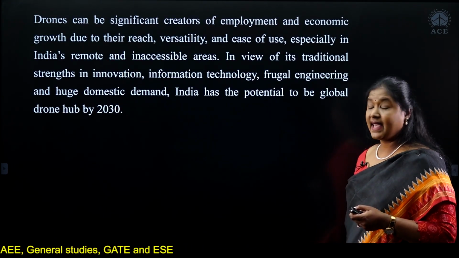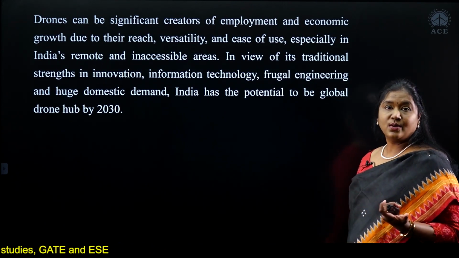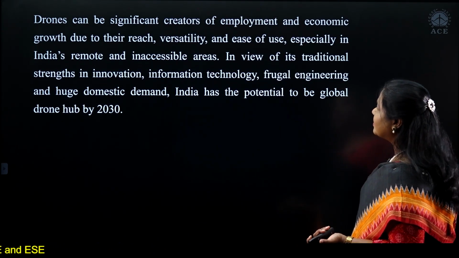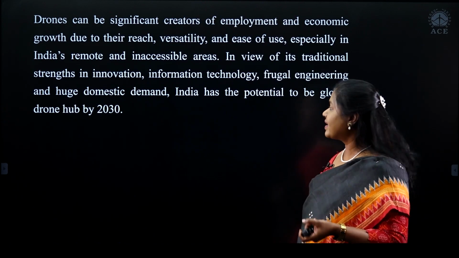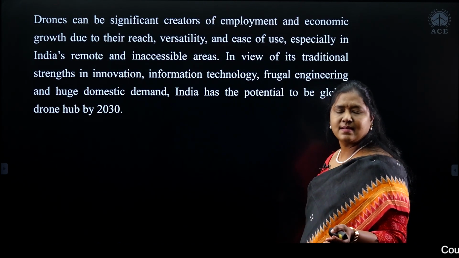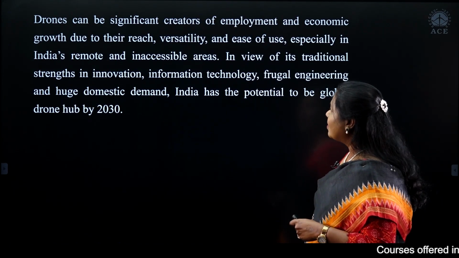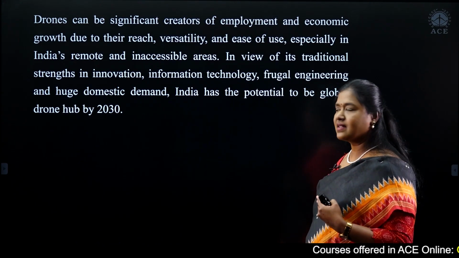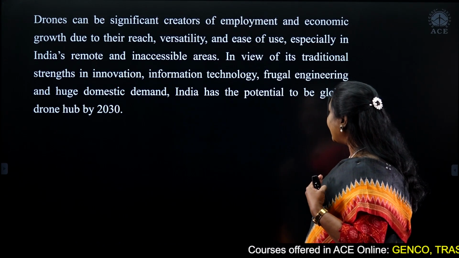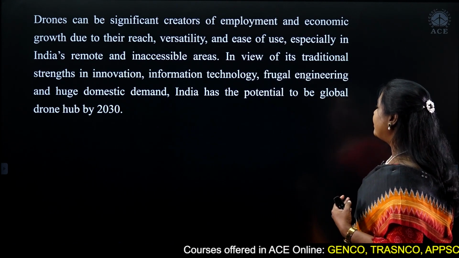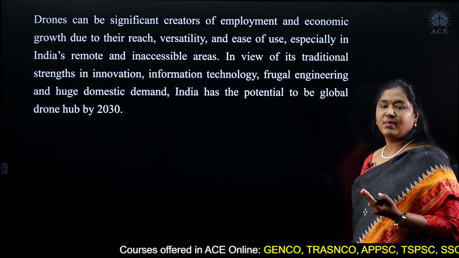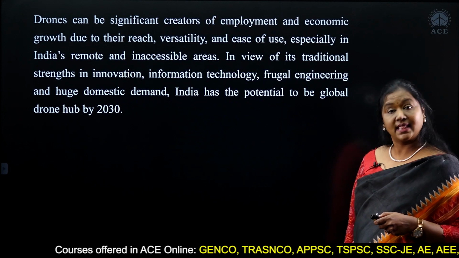Once again, it will create a lot of employment in the country. Economic growth will be there because inaccessible areas can be reached. Considering all this, it has a high potential in India, and India can become a global drone hub by 2030.